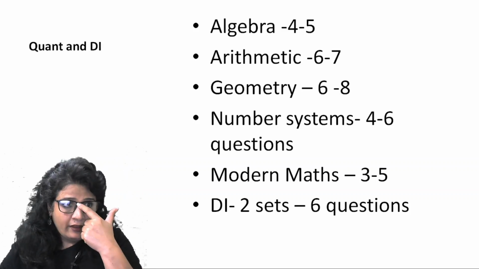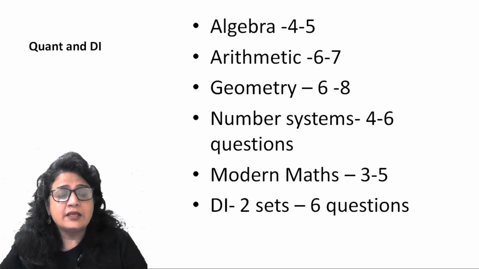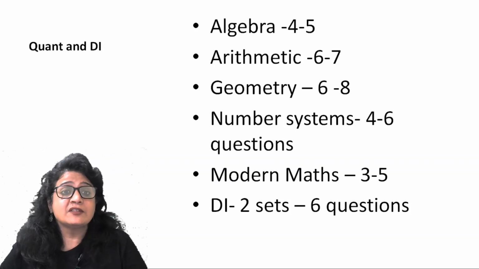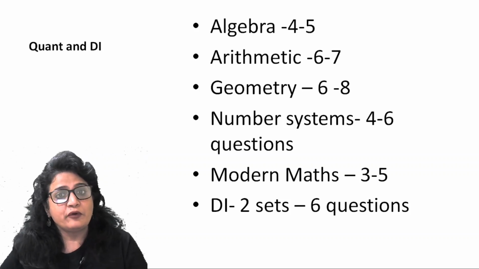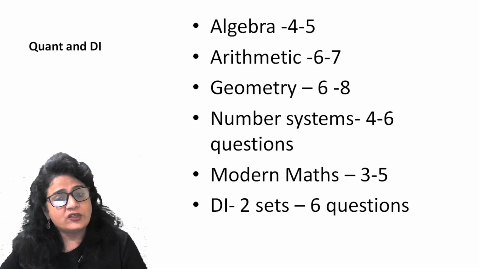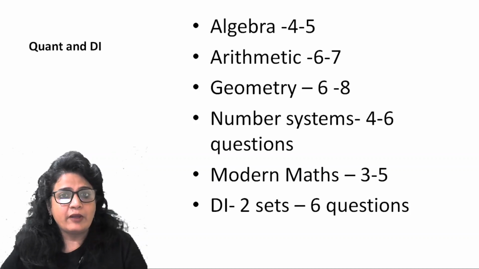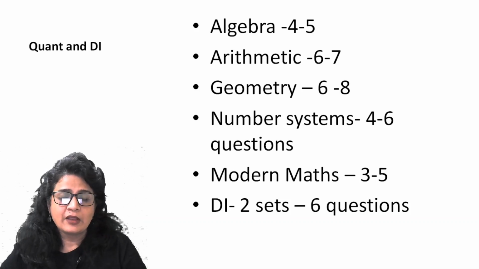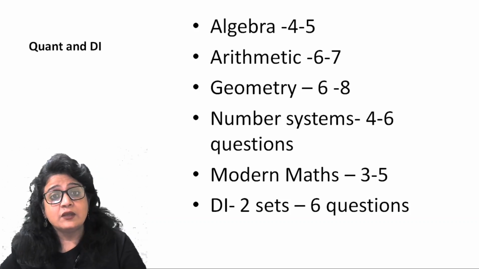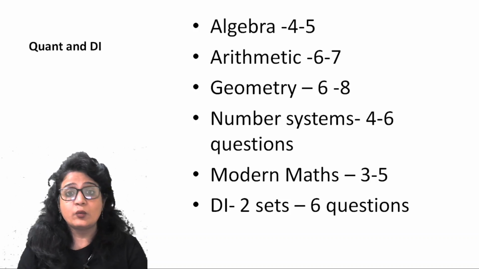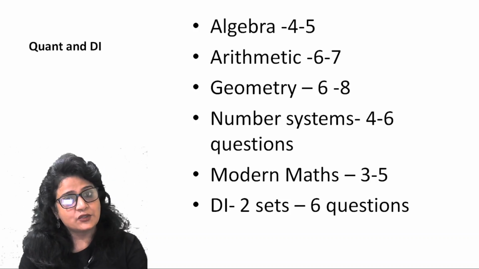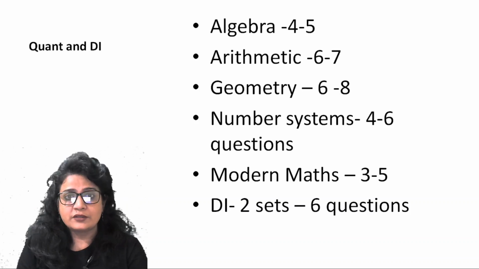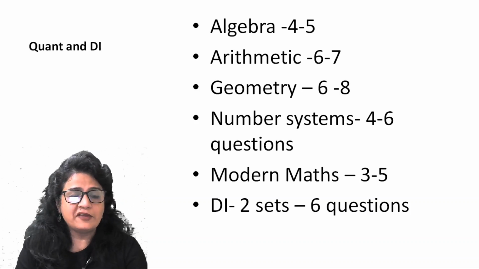So let's say if 80 is the section cutoff for decision making and verbal ability, 85 is going to be for quant and DI for the BM program of XLRI. For HR, it's going to be 80. For the BM program, the business management program, which is the flagship program of XLRI, it's going to be higher. If you're focusing only on XLRI, you will have to score very well in the quantitative and DI section, whether it's your forte or not, if you're targeting the BM program of XLRI.